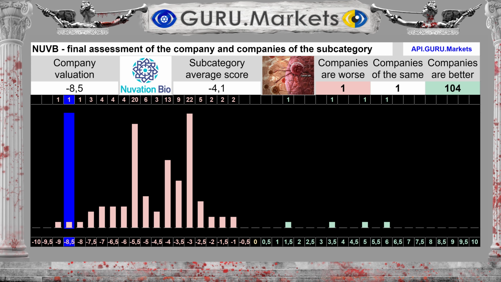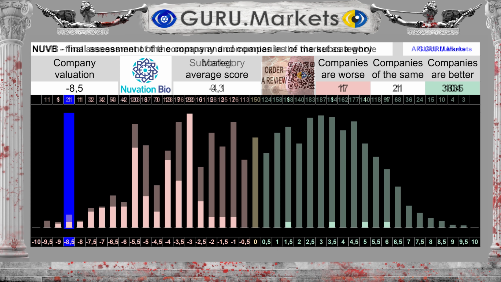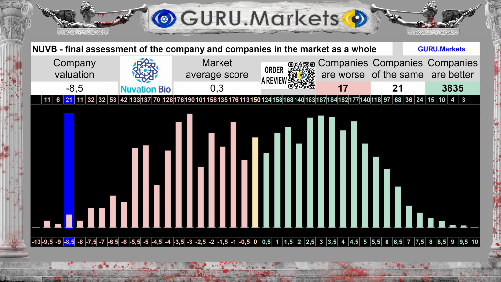Overall result, minus 8.5 out of 10 points. Average result for the subcategory, minus 4.1 points. If you look broadly, within the entire market as a whole, we can note that the average score for the stock market in total is 0.3 points, against a score of minus 8.5 points for Nuvation Bio Inc.